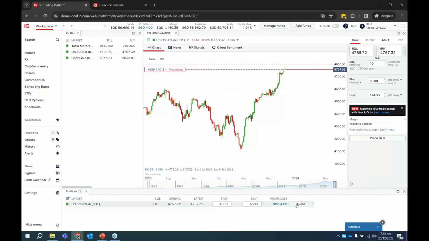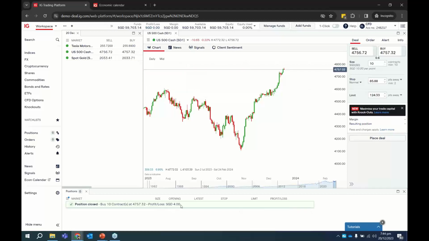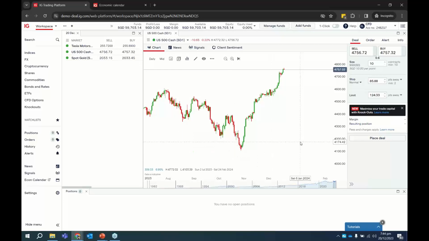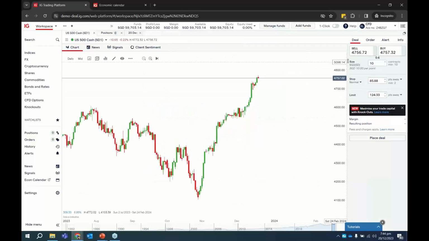Okay, so just let me close this right now. Okay, yeah, $4 profit. Okay, so of course you don't trade like that. That's just a spread. That's just luck, right? So you need to do your own analysis before that. But that's how you place a trade immediately.